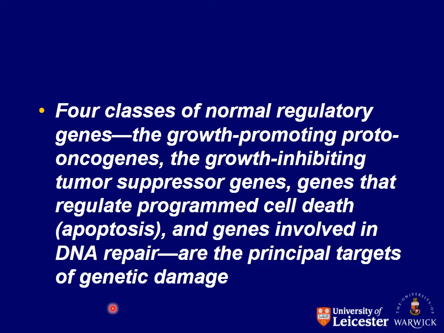So these are the 4 groups of genes that are normally present in normal healthy cells, and they are involved in the routine growth of the cells.